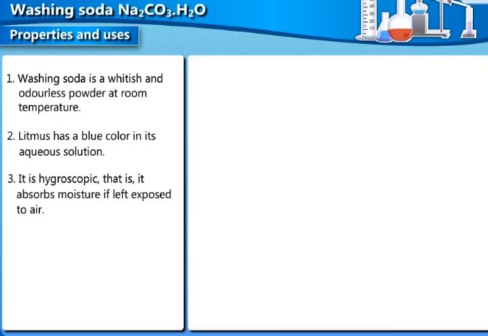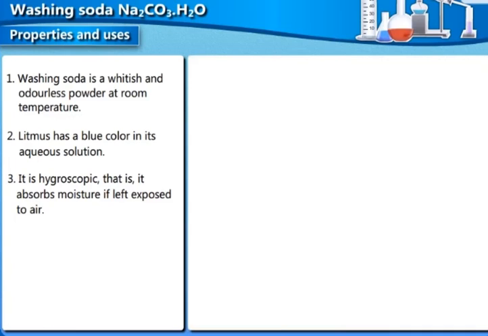So talking about hygroscopic, washing soda is hygroscopic means it will absorb the moisture from the air. So you cannot keep it open, especially during rainy season. Because in the rainy season there is a lot of moisture in the air, so it will absorb the moisture from the air and become wet. Like salt also is hygroscopic. The common salt, table salt which we use, cooking salt, is also hygroscopic. So it absorbs moisture. So also sugar, no, mummy must have told you not to put a wet spoon in the sugar because it forms lumps. It is hygroscopic to some extent. So also washing soda is hygroscopic.